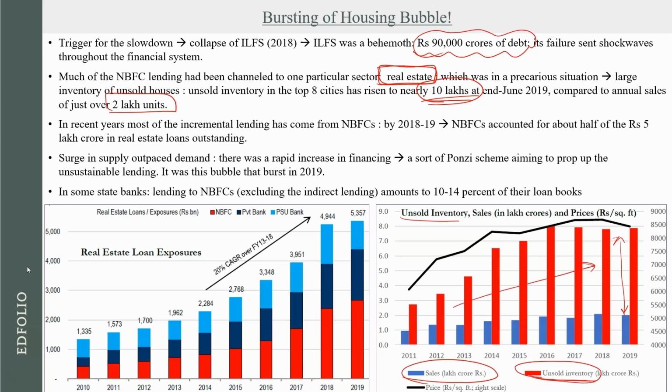And if we see the real estate loan exposure, who has taken the major real estate loan exposure? If you see till 2015, real estate companies were being given loans by NBFCs, private banks and PSUs, almost equal amounts. But post 2015, post 2016, you see a huge percentage change in terms of NBFCs. More than 50% of the real estate loans were coming from NBFCs. So NBFCs' exposure to real estate started becoming very high.